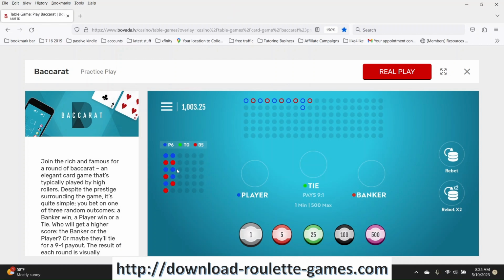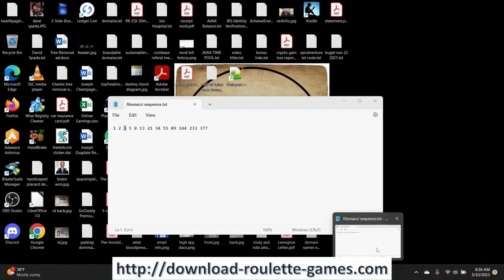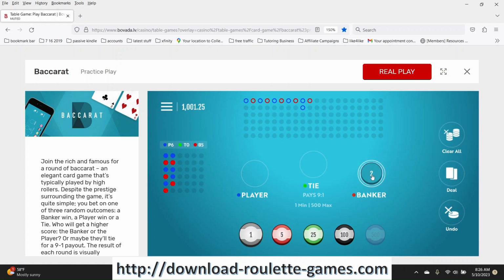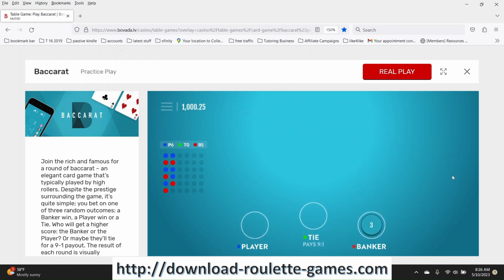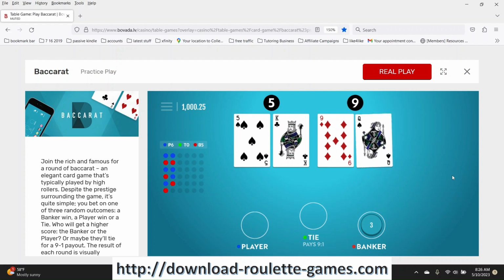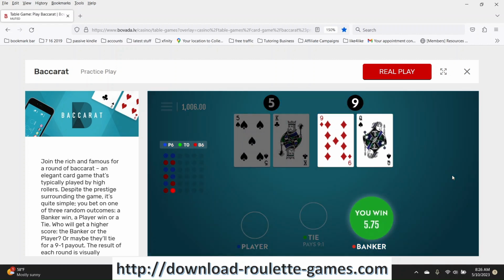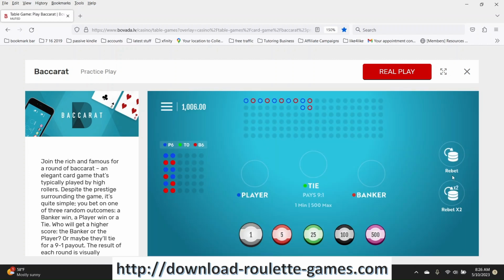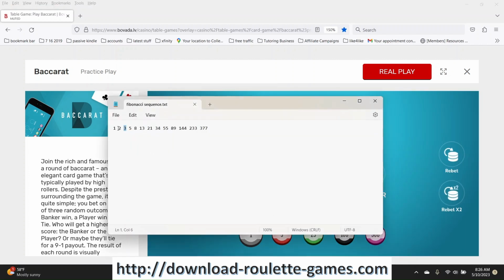So let me analyze this here. So I got 2 blue and 1 red. Right now I'm just going to bet on the last one. There's not really enough information here for me to make a decision other than just say, okay, I'll bet on banker again. What did I say, $3 bet? Okay, banker came up. Go down to the $2 bet.